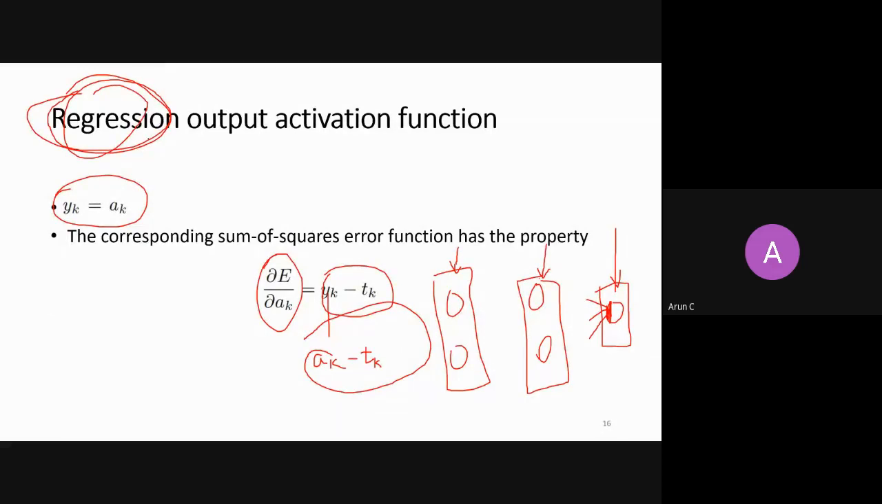For regression, I assume my function is like this. For every x there will be some y, and then how far that y is from my true value, if this is my data set and I'm squaring it. This is the same as what we have done in linear regression.